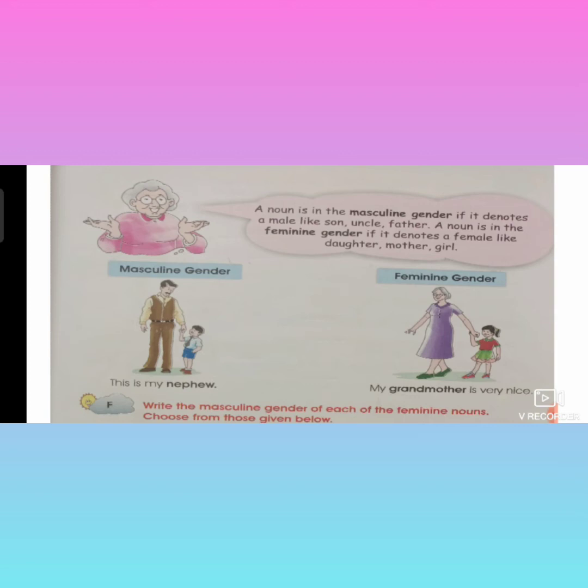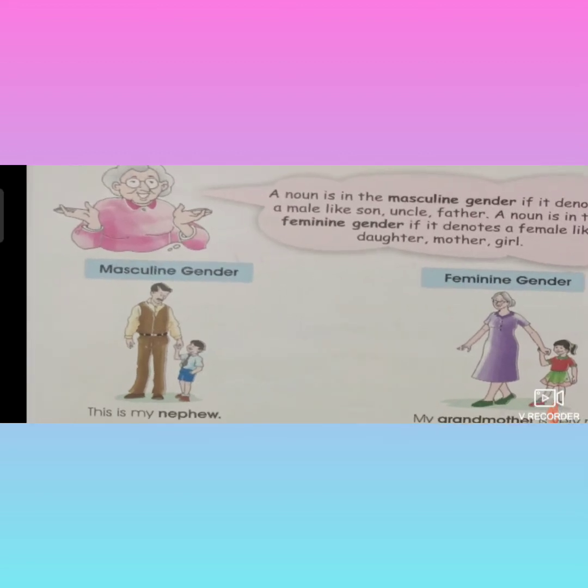See the given example with the pictures. What was given, see? This is my nephew. Nephew. This is my nephew. What's the meaning of nephew, children? Menalludu. So, the small boy is nephew to the man. Nephew is masculine gender.